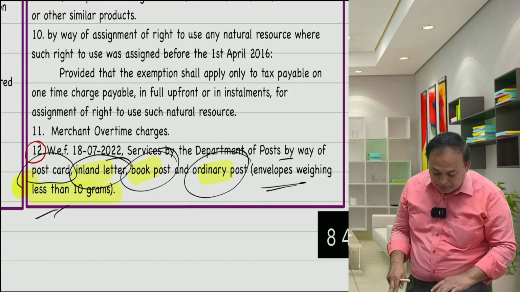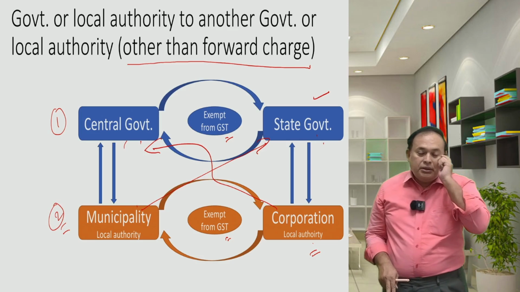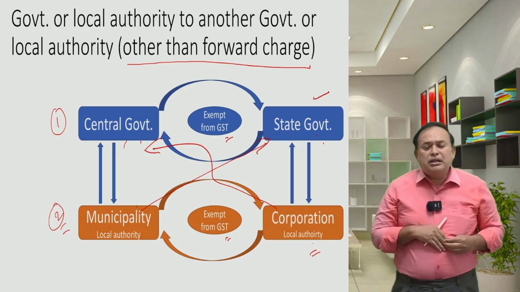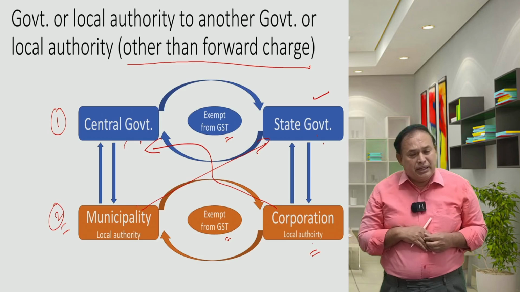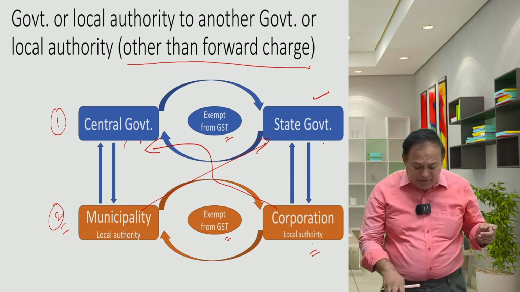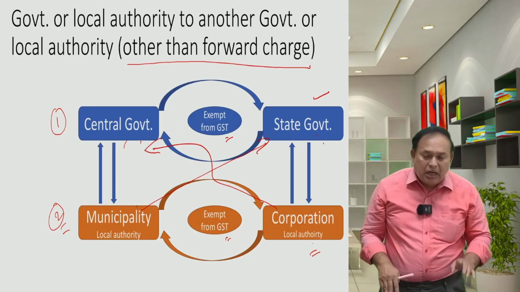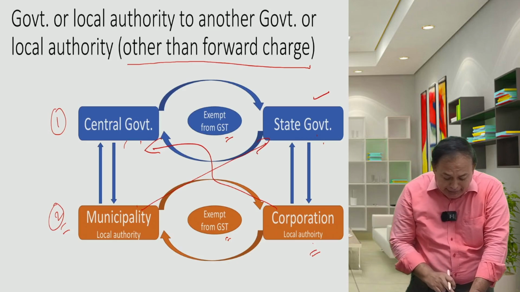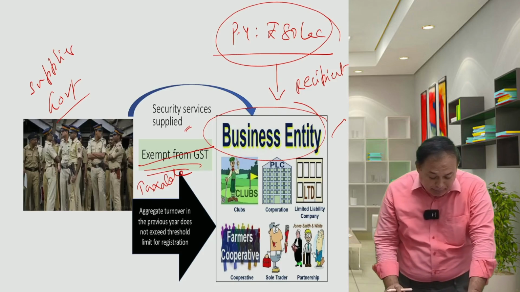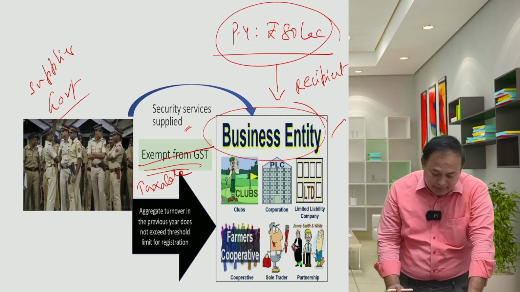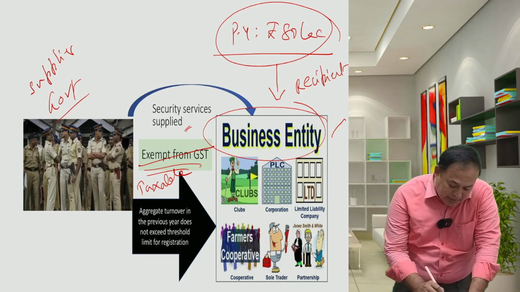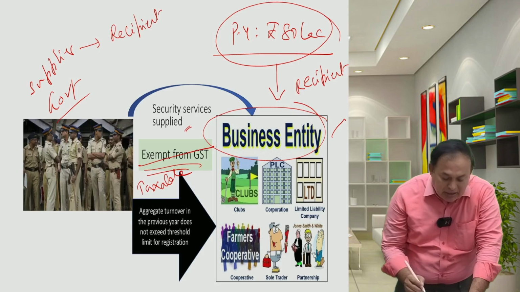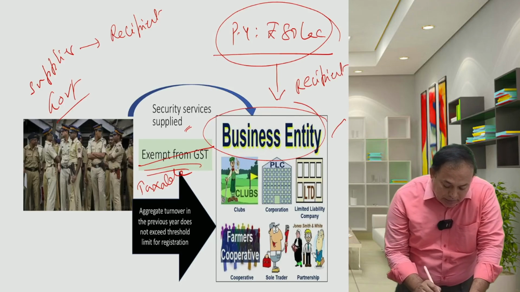Come back. Government to government, or local authority or vice versa, any service qualifies. For example, I will give an example. The same Indian Postal Department, the police department, government. If they supply security services to a recipient, to whom are they provided?